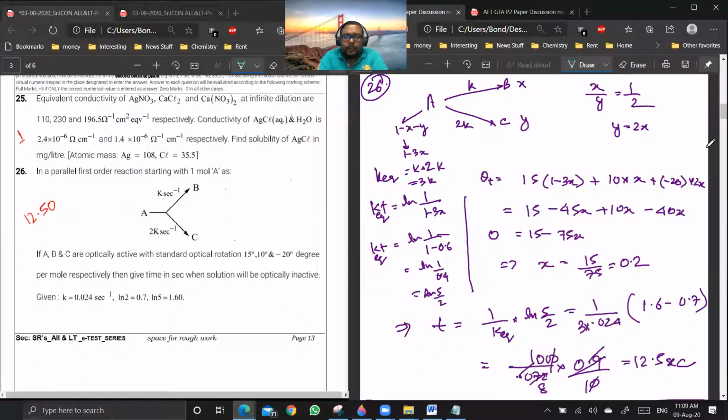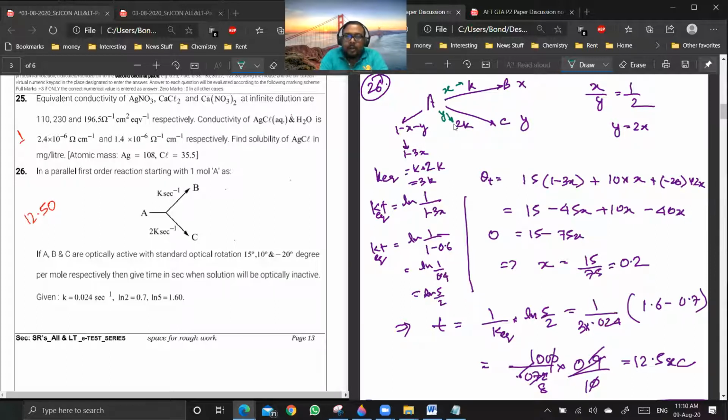A is giving B and A is giving C. For one, the rate constant is K, for the other the rate constant is 2K. Now let us say that we started with 1 mole of A, and after some time T, X moles of A went into reaction along this branch and Y moles of A went along the other branch.